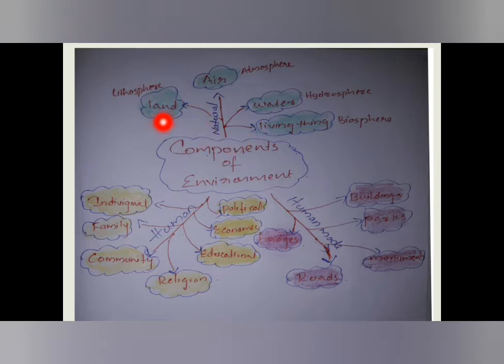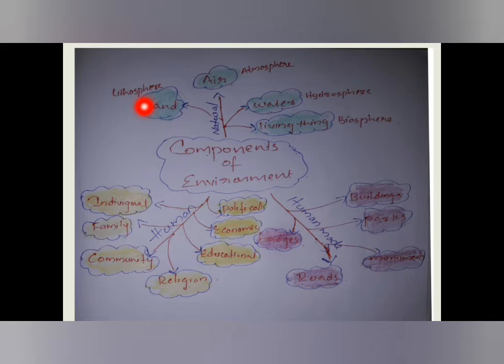Land comes under the domain of lithosphere, air comes under the domain of atmosphere, water comes under the domain of hydrosphere and the living things comes under biosphere. Lithosphere means it is the domain of land. Earth has four major domains. They are lithosphere, atmosphere, hydrosphere and biosphere.